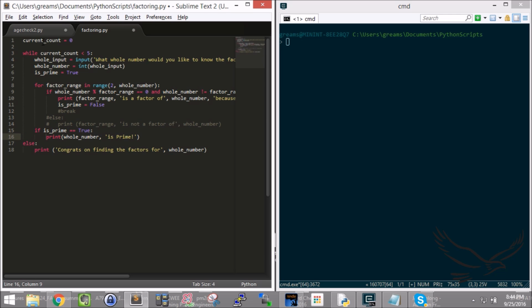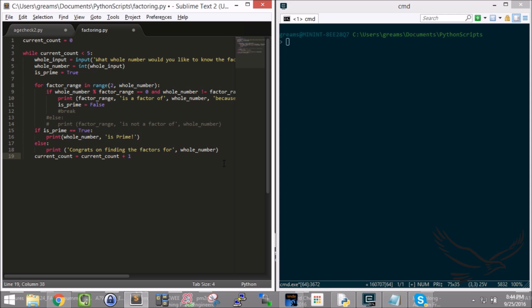Make sure I get all my indentations right. There we go. So while this current count is less than 5, go ahead and process this, right? But what I have to do here at the end is I have to say that the current count, which is right now set to 0, is equal to the current count plus 1.